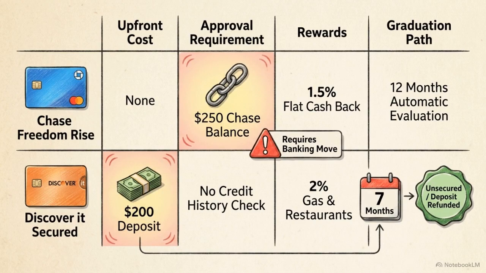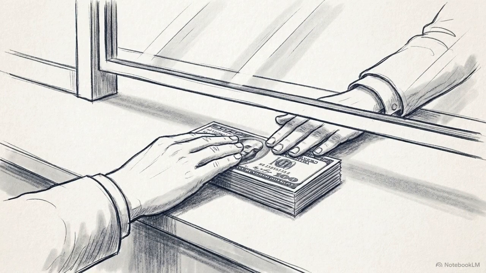We can evaluate these starter cards by comparing upfront costs, approval requirements, and graduation speed. The optimizer path is led by the Chase Freedom Rise. Approval is significantly more likely if you keep $250 in a Chase account. You must move your daily banking into their system to secure approval. For those keeping their existing bank, Discover It's Secured offers a path. A $200 deposit acts as your limit, and after 7 months, the bank returns it and upgrades you. These methods require you to lock up temporary liquid capital to establish the trust required by banking algorithms.